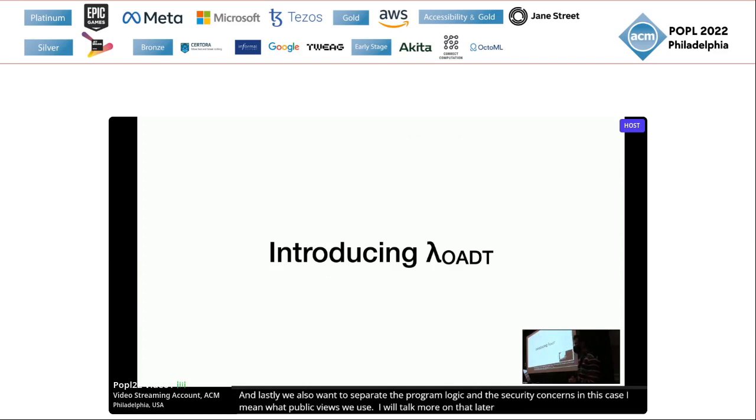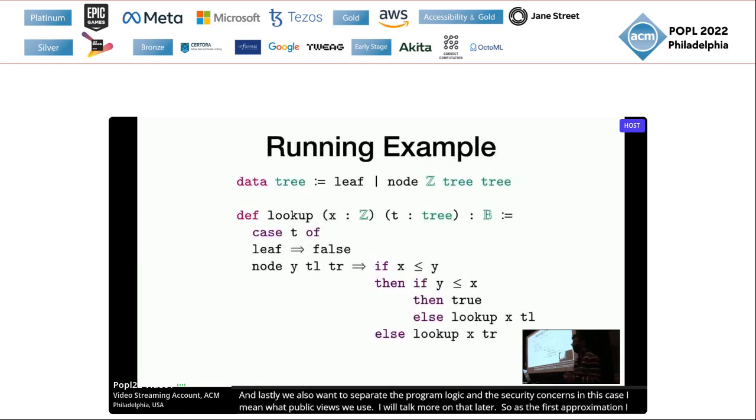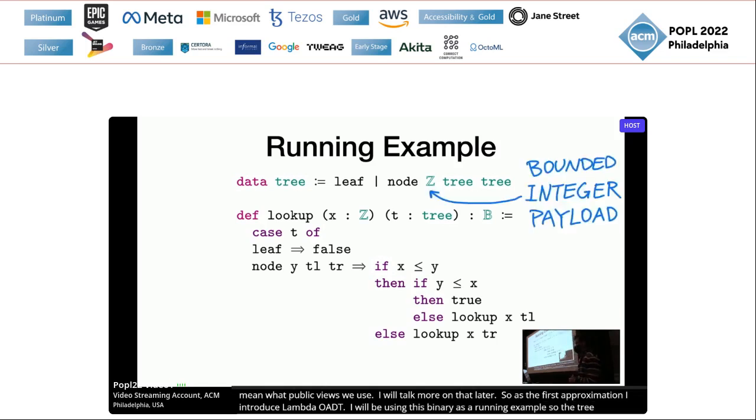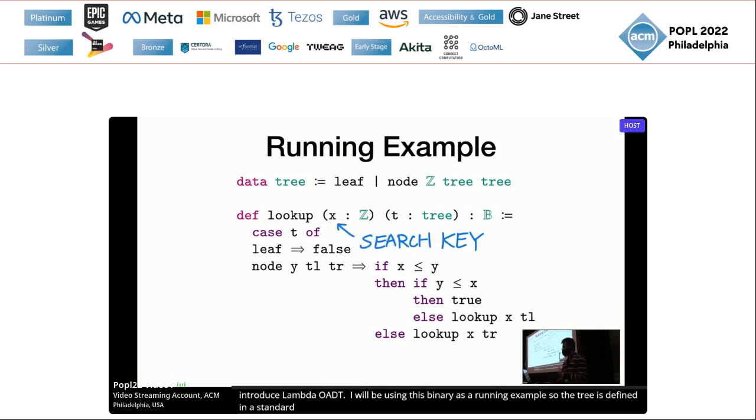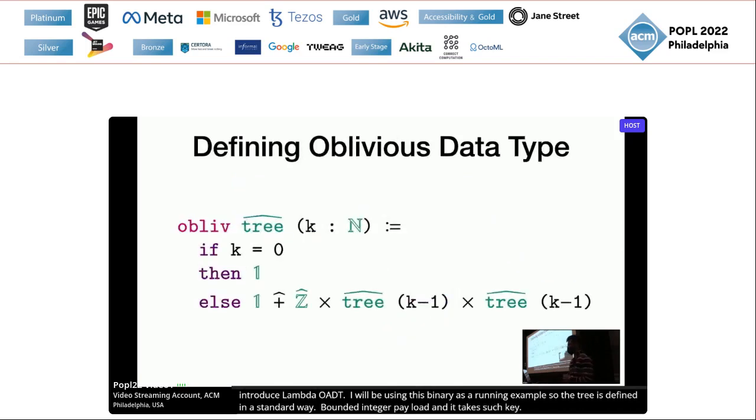So as the first approximation, I will introduce this core calculus called lambda OADT. I will be using this binary search tree as a running example. The tree is defined in a standard way with bounded integer payload, and the lookup function takes a search key and a tree and returns if this key is in the tree. So very straightforward. In lambda OADT, we can define a corresponding oblivious tree, and we use the prefix to indicate this is an oblivious type or oblivious operation, but it has no significance in the syntax, just like a visual cue.